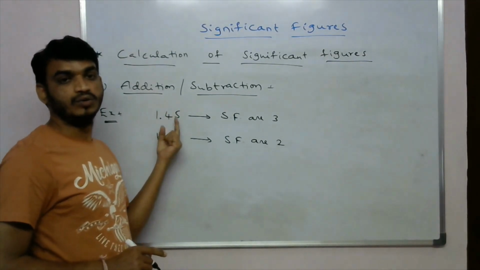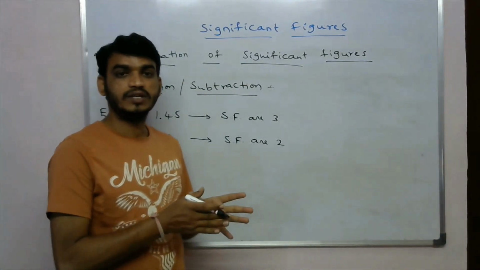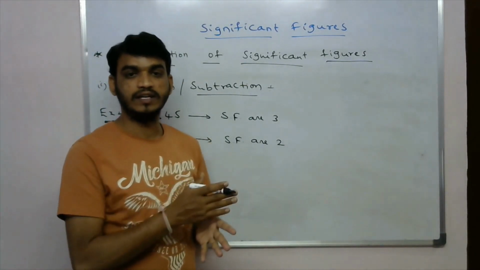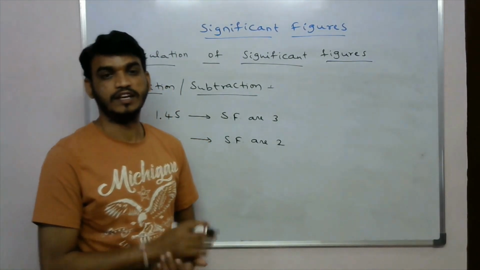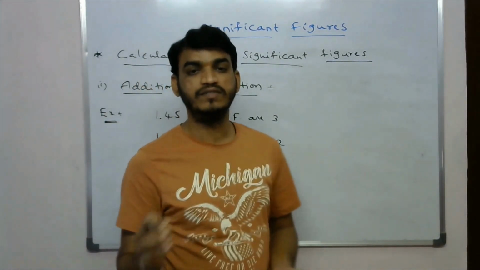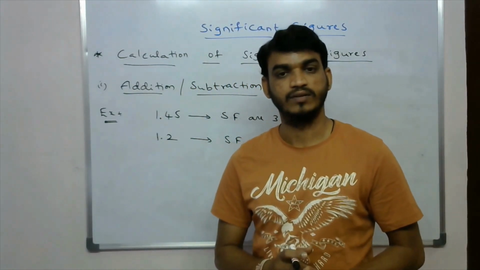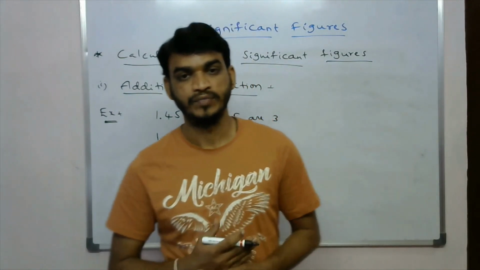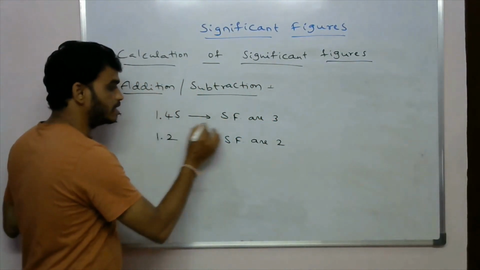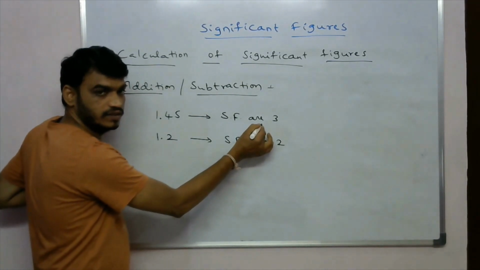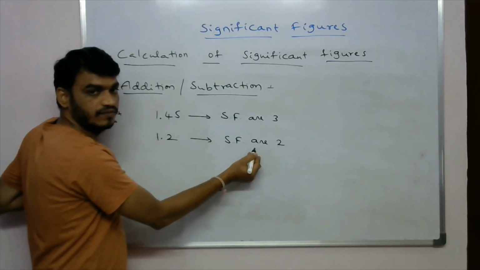Okay, so that's why we will round off this number to two significant figures, because in this calculation we will always take the least significant numbers. The number which has the least significant figures, that one only we have to take. So this number has more significant figures and this number has fewer.